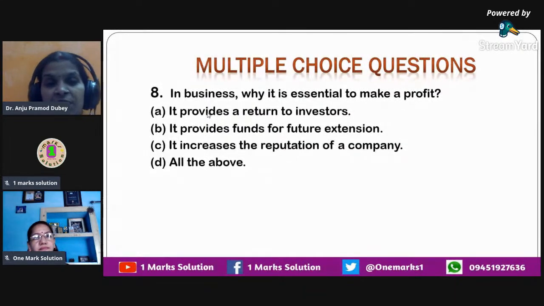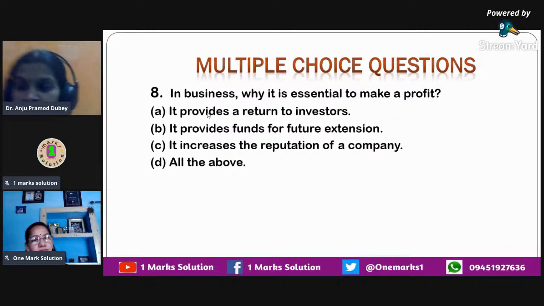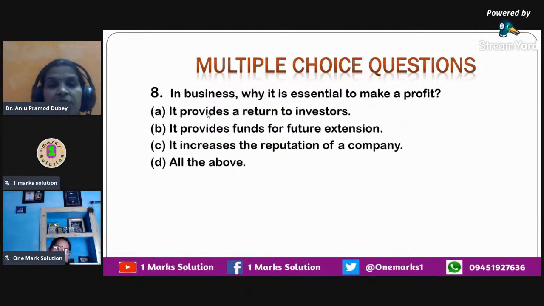If I take only the first one, then future extension is also essential. I mean, future extension, if you want to do, you need to have sufficient profit for your future extension. And apart from that, when you make a profit, you get a good name for the company. People get to know about your company that you are earning profit on a regular basis. If you continuously have a good profitability track record, then yes, your business gets a good reputation, you have a goodwill on your name, on your business name. So that's why we must keep in mind that all of these 3 points combined together will give you the correct answer.